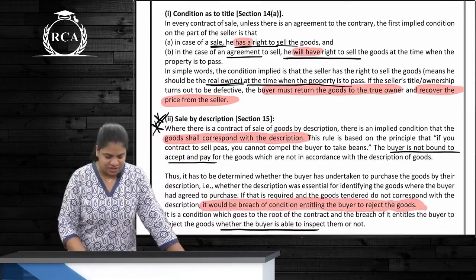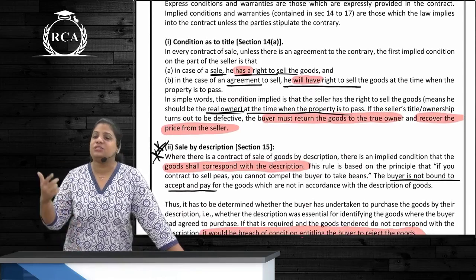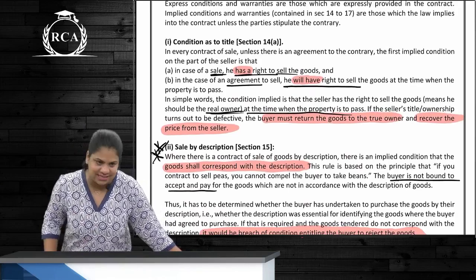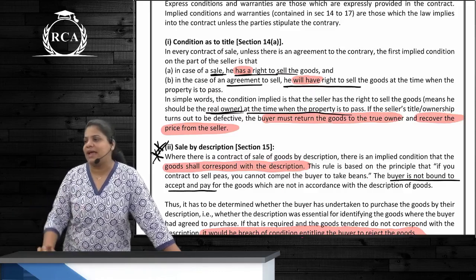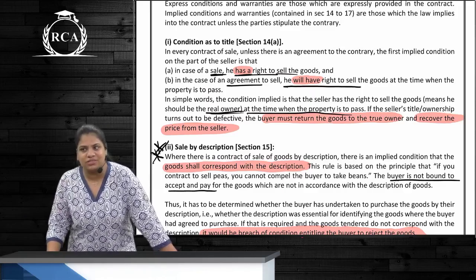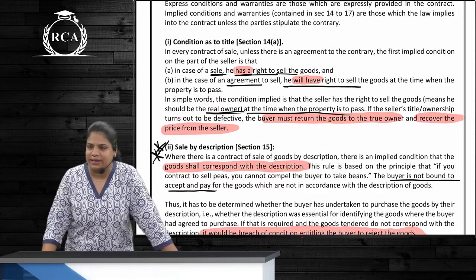The first condition is what? Condition as to title. It means that buyer is presuming that the seller has got a title. If it is a sale, then he will get a title, and if it is an agreement to sell, in case of agreement to sell, ownership is going to be passed later. So, till then the seller is going to get a title, right?